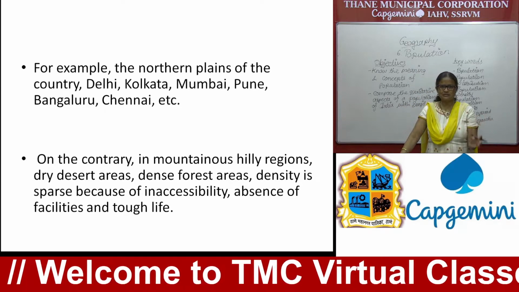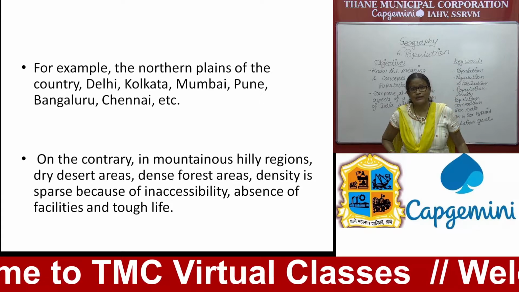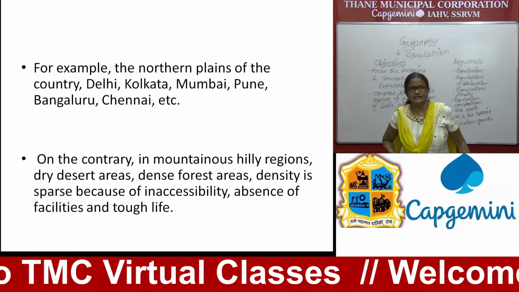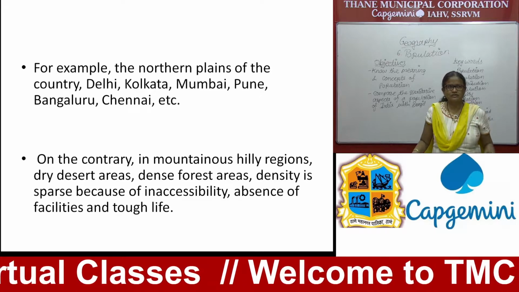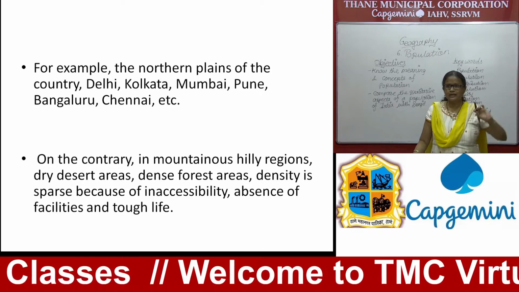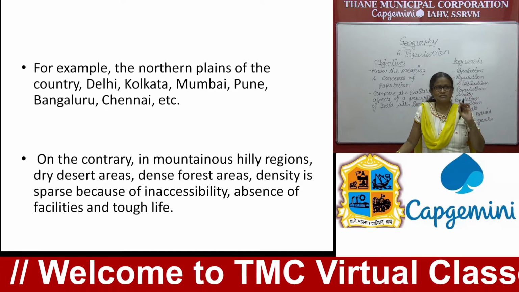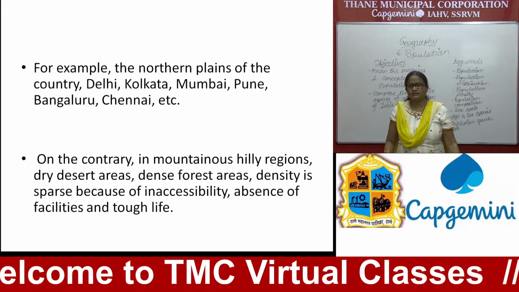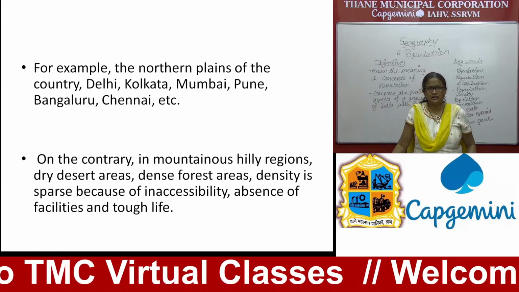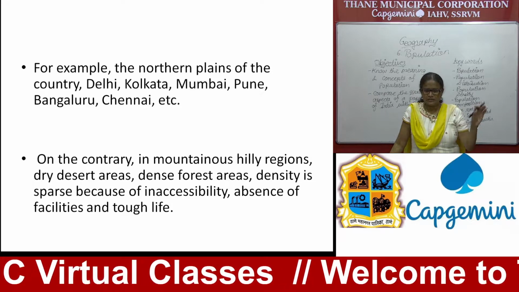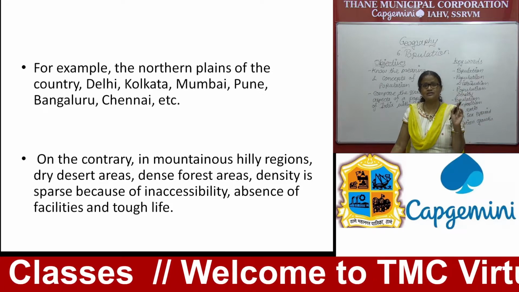These are the major cities which are highly populated in our country, and their density is also high compared to other states and other cities. On the contrary, you find the Himalayan area, which is very mountainous, hilly region. Then the northwestern part of Rajasthan, which is a dry desert area, and some part of the eastern part, you find dense forest area, and because of this, in this area, density is very low. Low means sparse. Sparse meaning is low.